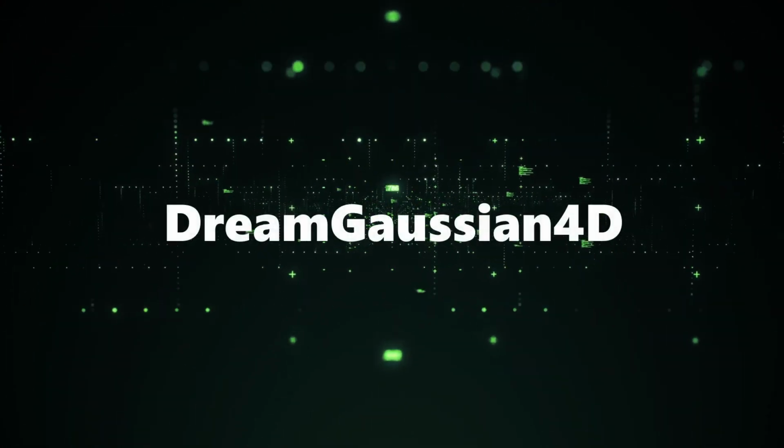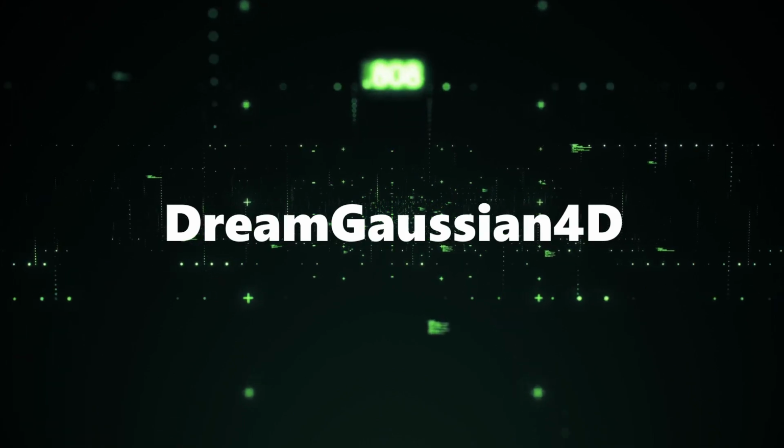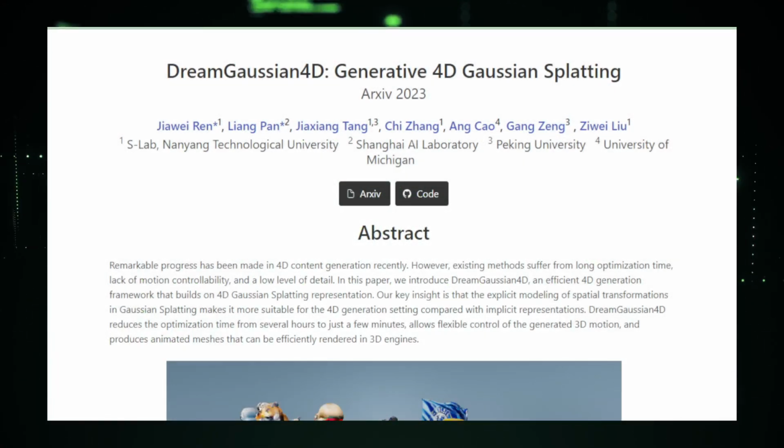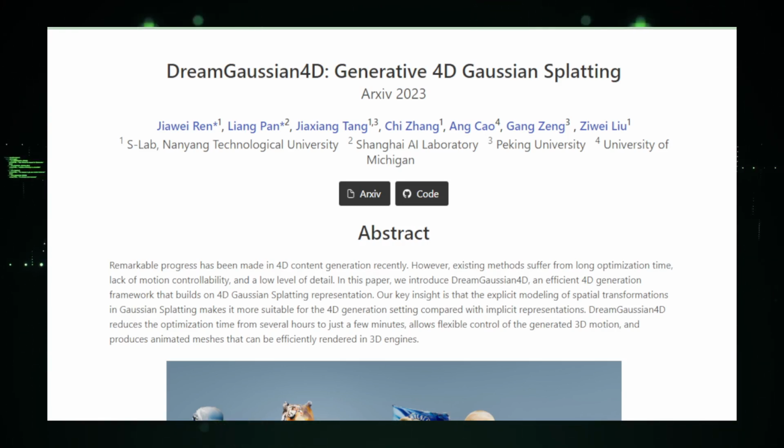Project number 4, DreamGaussian4D. Embark on a journey through time and space with DreamGaussian4D, where the frontiers of animation are not just pushed, but completely redefined. This is where the constraints of the digital world are left behind, and a new era of 4D content creation emerges, swift and boundless.